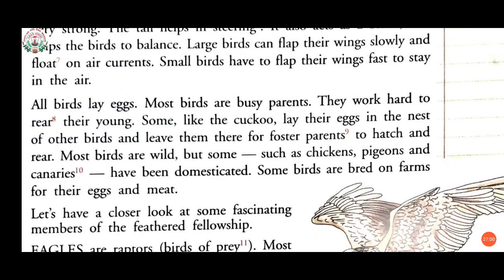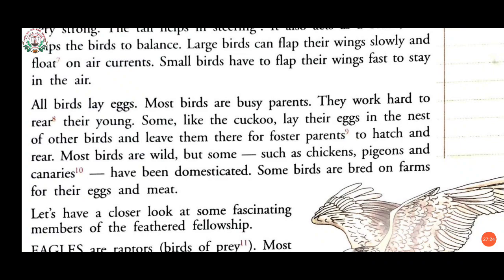Most birds are wild, but some, such as chickens, pigeons and canaries, have been domesticated. Here, canaries, plural of canary, is given as a small yellow bird with a beautiful song, often kept in a cage as a pet. Generally people keep a canary in a cage.